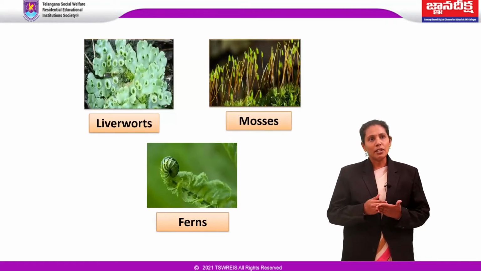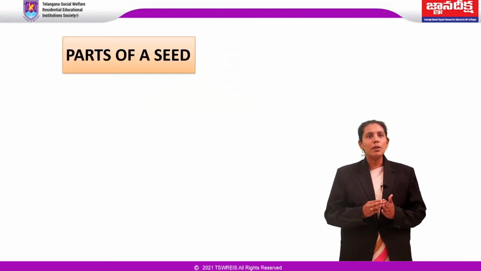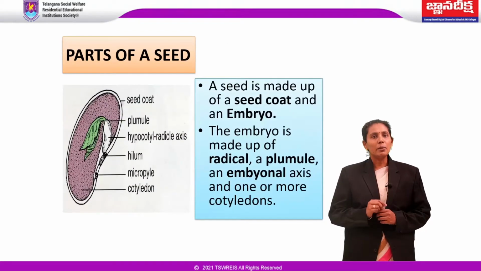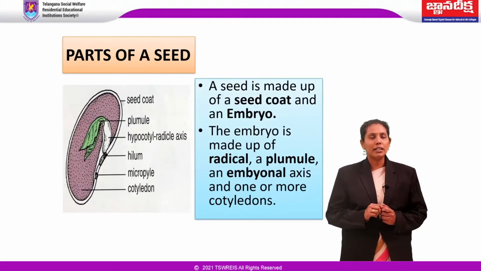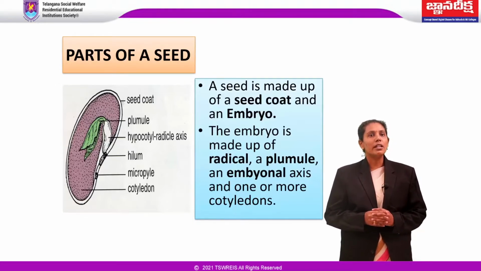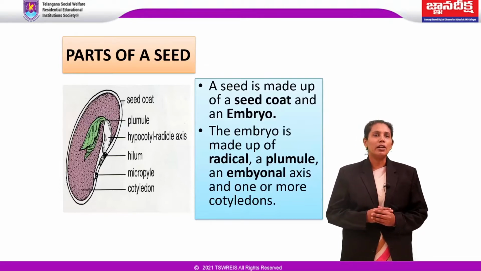Coming to the parts of a seed. A seed is made up of a seed coat and an embryo. The embryo is made up of radicle, plumule and embryonal axis with one or more cotyledons. Types of seeds based on number of cotyledons are two types, dicotyledonous and monocotyledonous.